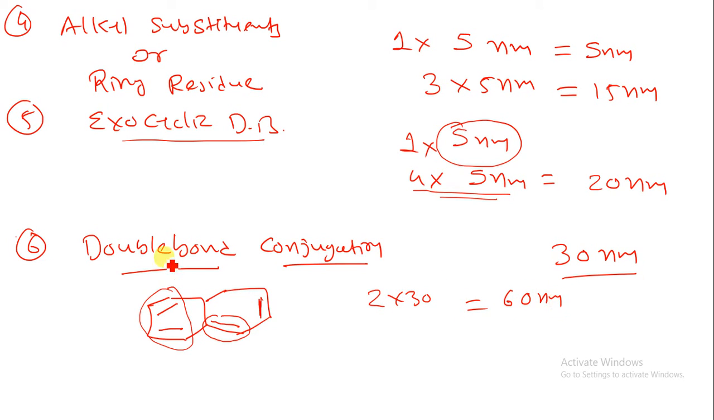So this is known as extended conjugation. This is for the system. Then if there is one double bond present in the conjugation and another double bond present in the conjugation, then we have to add one more 30 nanometer for the extra conjugation.